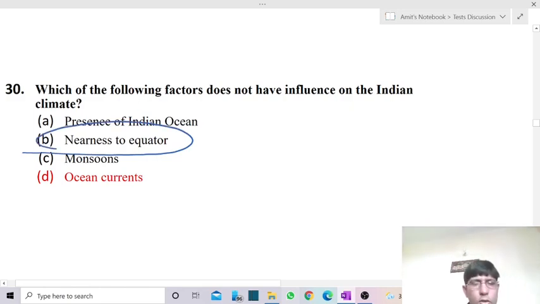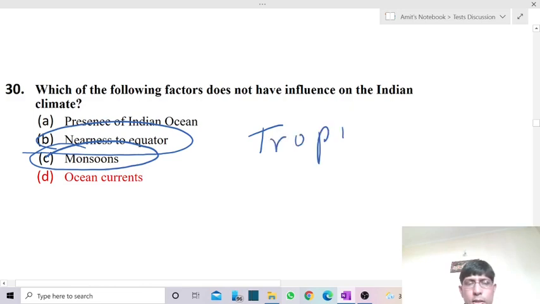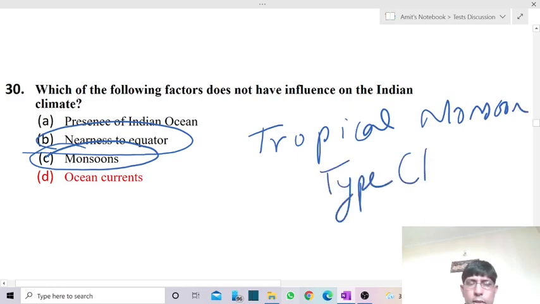Third one is monsoon. Monsoons are not the rainfall, but the winds of course. Because of the presence of monsoon, we have a tropical monsoon climate. The major part of India has a tropical monsoonal climate.